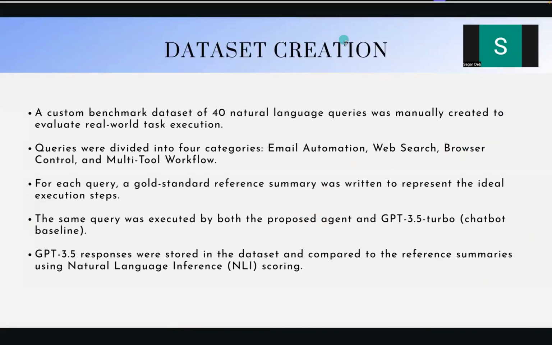Right. So here we created a custom benchmark dataset of 40 queries, which was basically representing what our task would look like. The queries were divided into 4 categories, namely email automation, web search, browser control, and the combination of all these 3 tools. For each query, we also generated a reference summary, which was written to represent the ideal execution steps which our system should be taking. And the same query was executed by both the proposed agent and our chatbot, which in our case is GPT 3.5 Turbo. We then stored these in the dataset and compared to the reference summaries using NLI scoring.